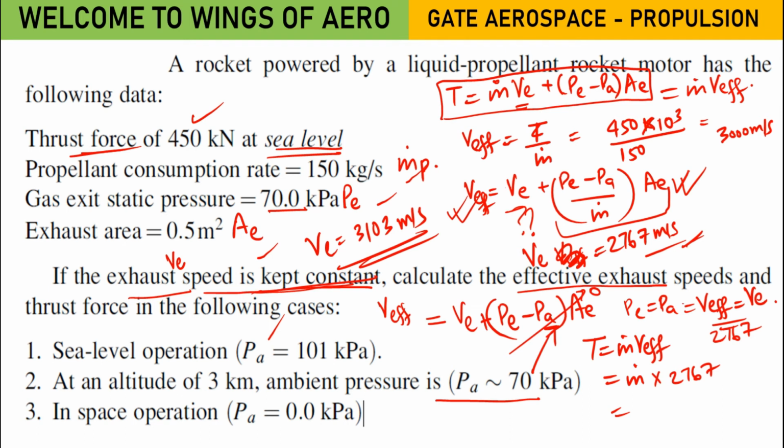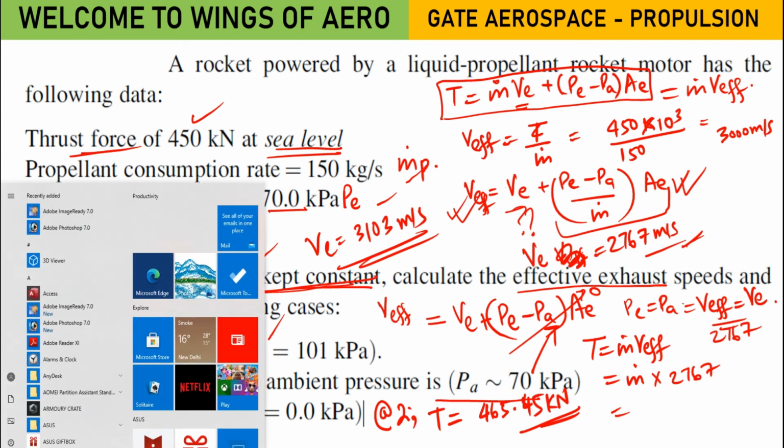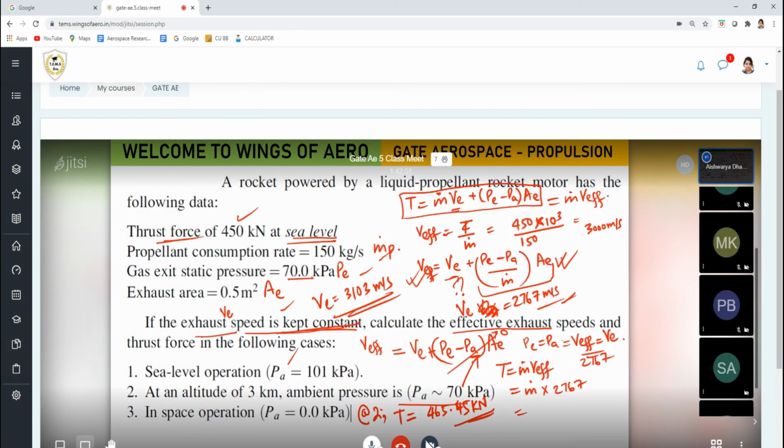Please recheck it once again. And after applying that value at the second condition, the thrust value should be 6465.45 kilonewton. Just let me know the answer. Are you getting the same answer or not?